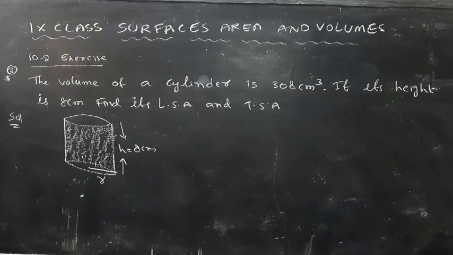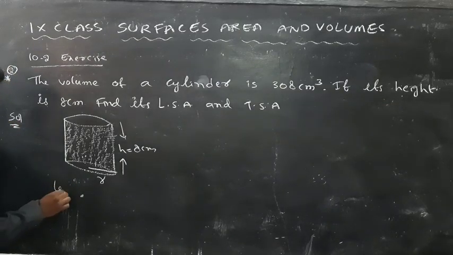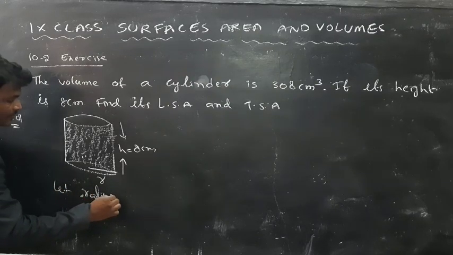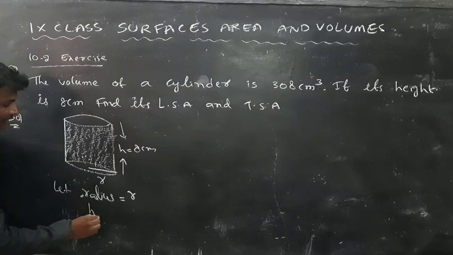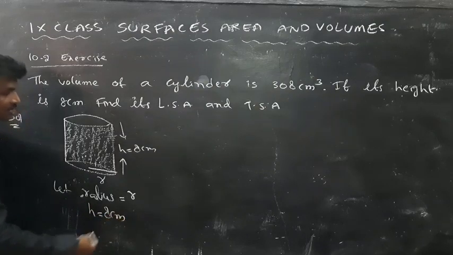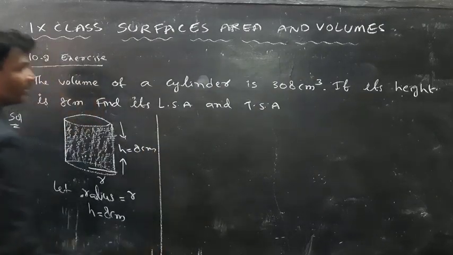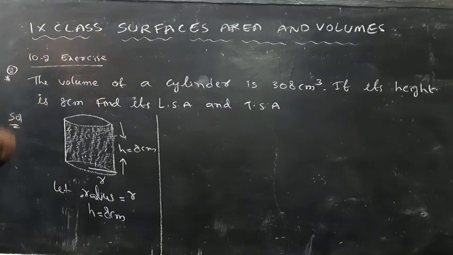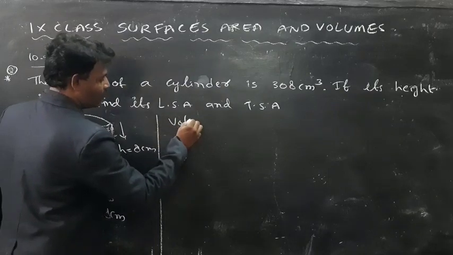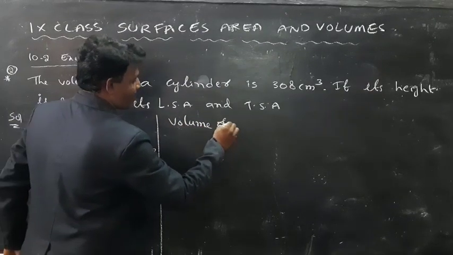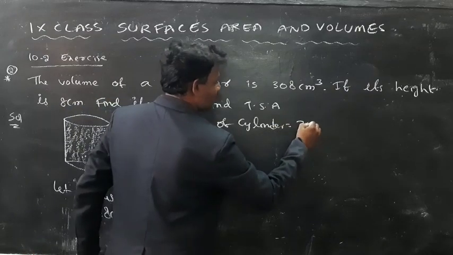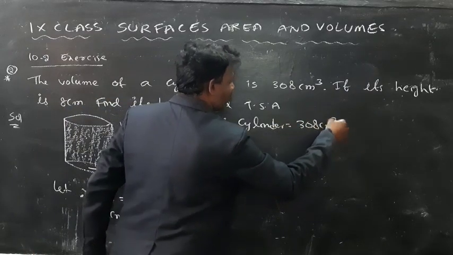So, for example, let the radius be r, then height is 8 centimeters. Volume of a cylinder is equal to 308 centimeter cube.